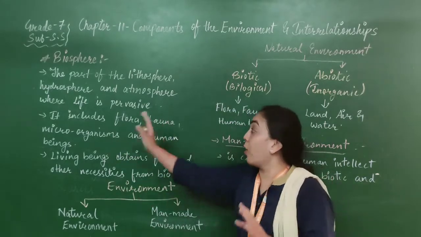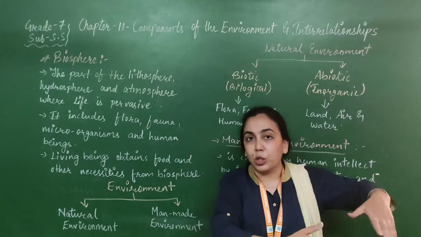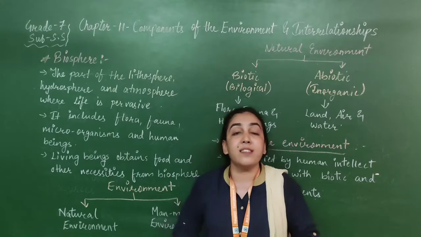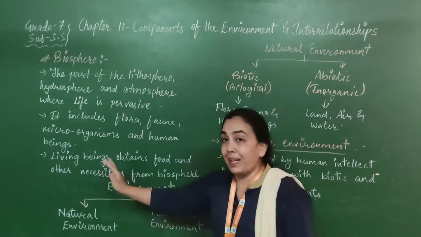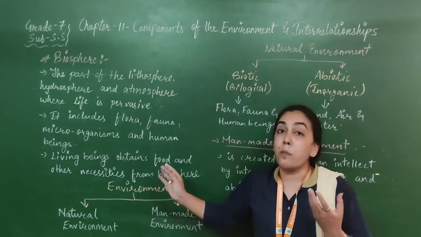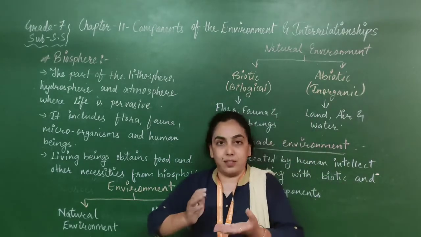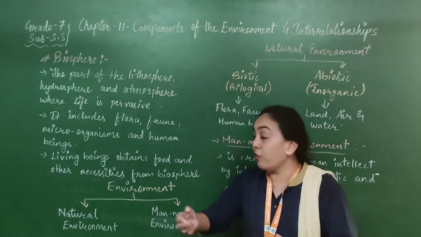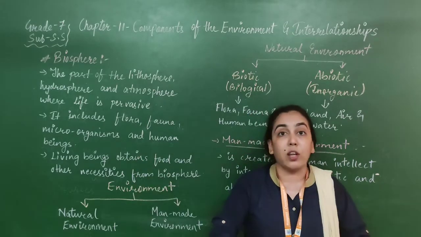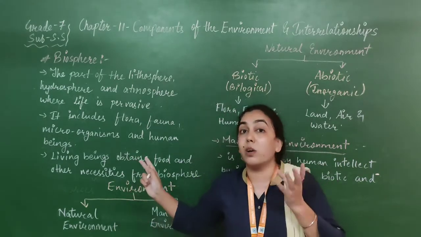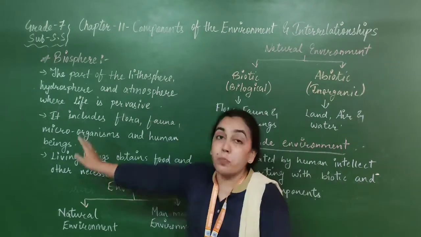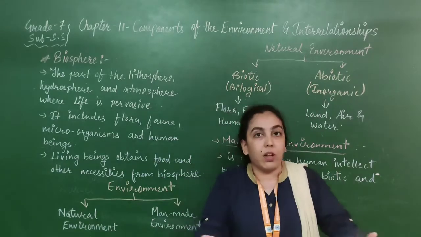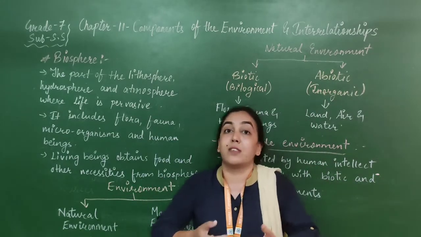I hope you know the meaning. Flora, fauna, vegetation, plantations, forests, and the animals, microorganisms, human beings, all these things are included in the biosphere. Living beings obtain food and other necessities from the biosphere only. So when all these things interact with each other, living beings can create their own way of surviving. They obtain their food and other necessary things from the biosphere only. So the biosphere is the most important because here life is possible. Because of the biosphere only, the natural environment which we have around us is possible.